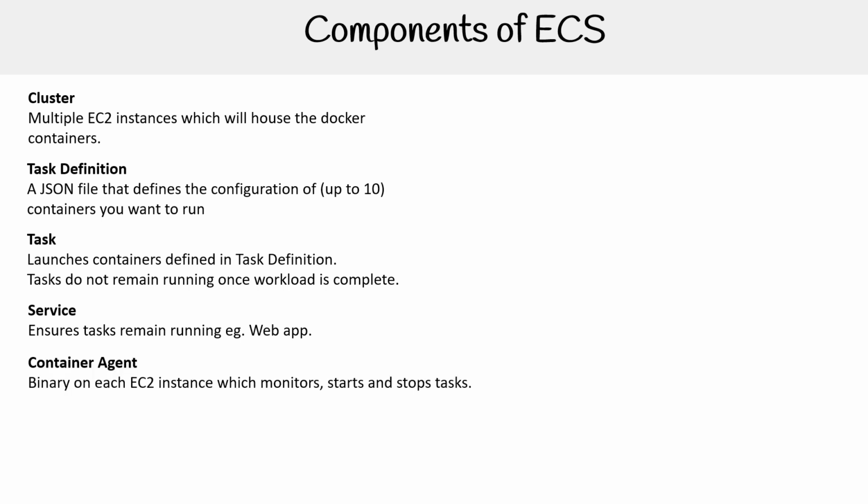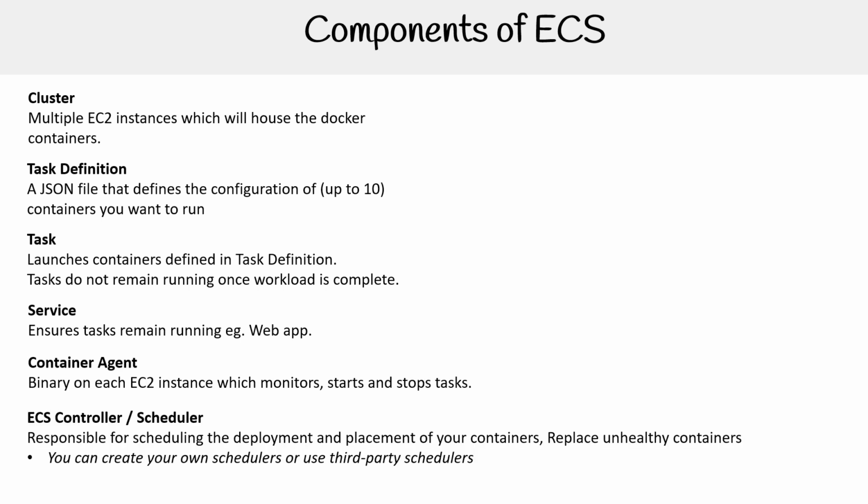You have the container agent, which is a binary on each EC2 instance, monitoring the start and stop tasks. And then you have the ECS controller or service scheduler, which is responsible for deployment and placement of your containers. And it can do things like replace unhealthy containers and things like that. For the last two, you usually don't have to worry about that. You're going to utilize AMIs that already have the agent installed. And the service scheduler, we don't really fiddle with that, but yeah, that's the basics.